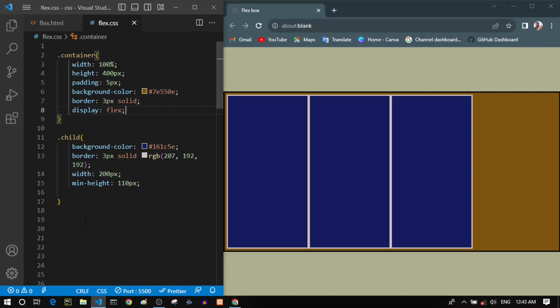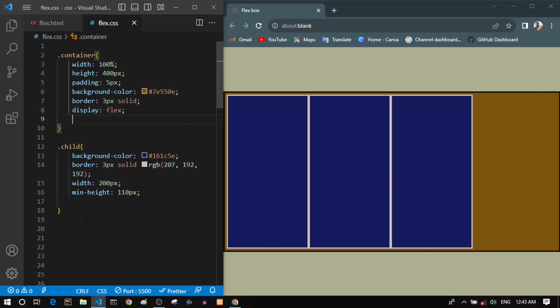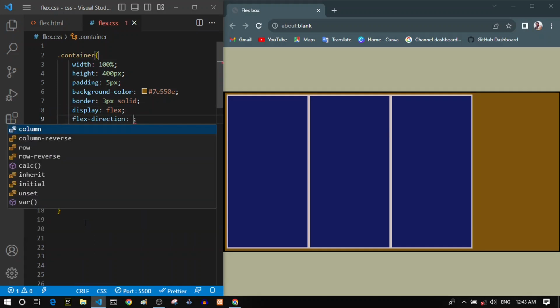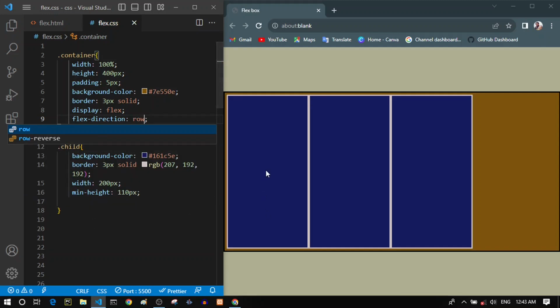So let me first talk about the flex direction property. The flex direction property will specify the main structure of our FlexBox container, so whether we want to have a row-based container or a column-based container. Right now, by default, this is row-based. Therefore, you can see that the items are in a row. They are going horizontally. So if we have another item, it will be right here, and it will go like a row, so it will be horizontal.